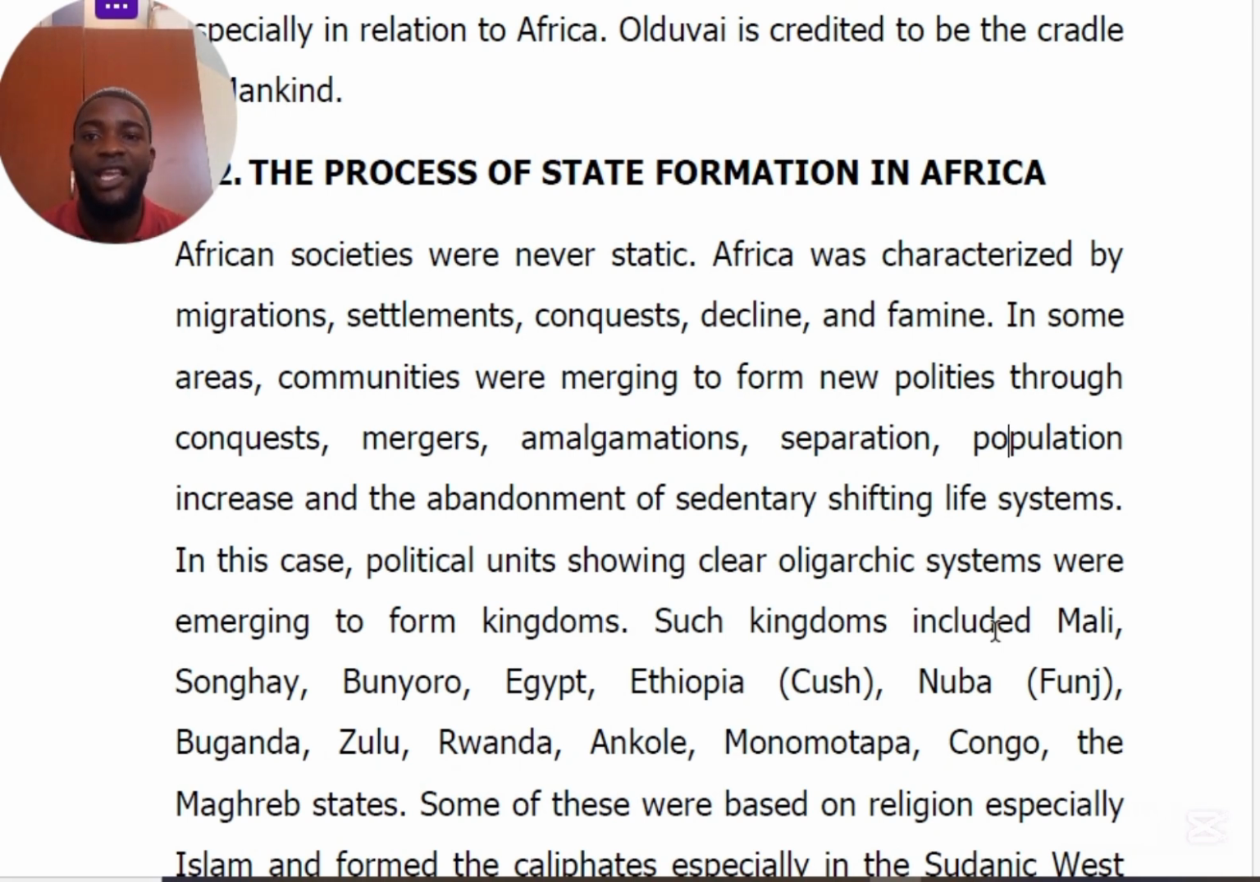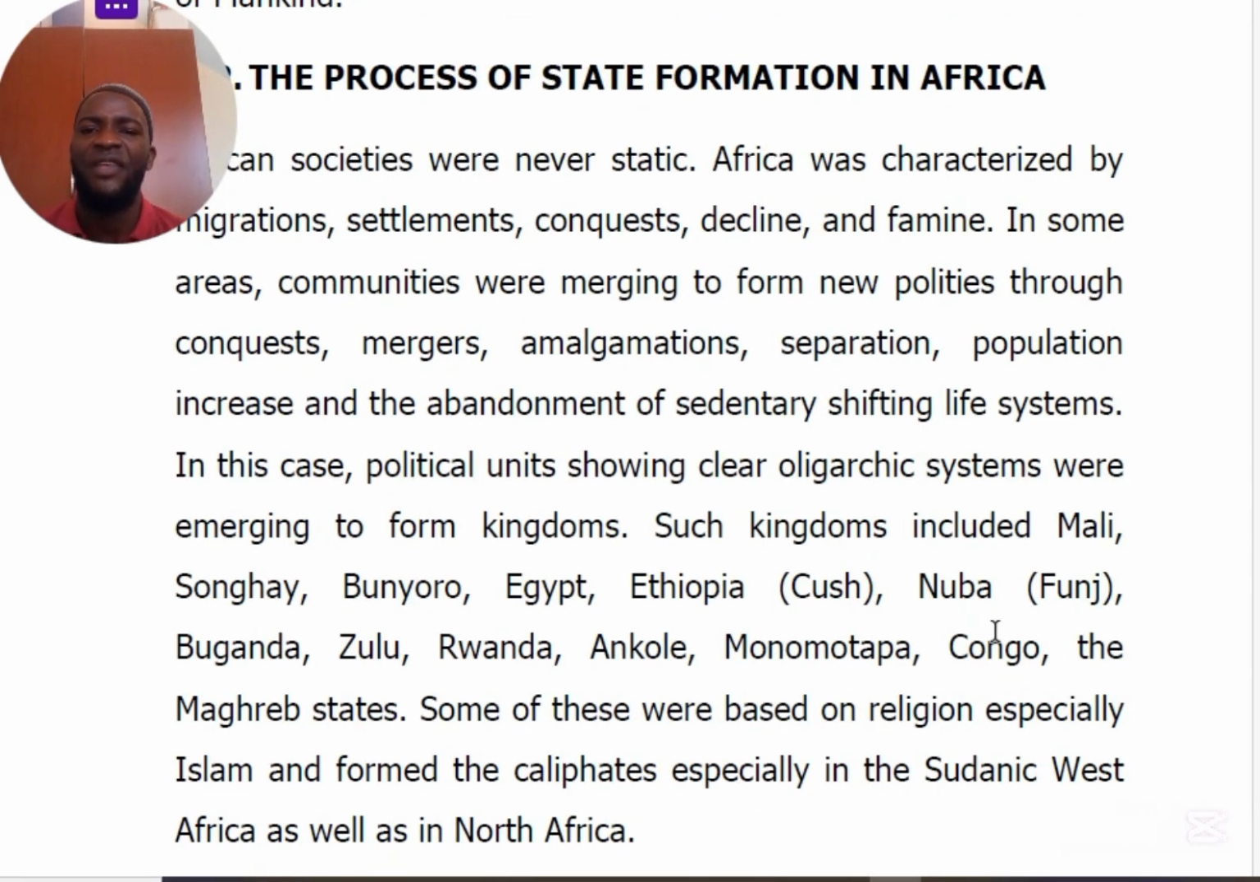Amalgamation is joining, uniting, bringing two or more parties together. Separations were there, other societies were separating or splitting. There was a population increase and the abandonment of the sedentary, shifting life system. So this is the time when different societies were developing, whereas others were collapsing, to form what we call kingdoms.